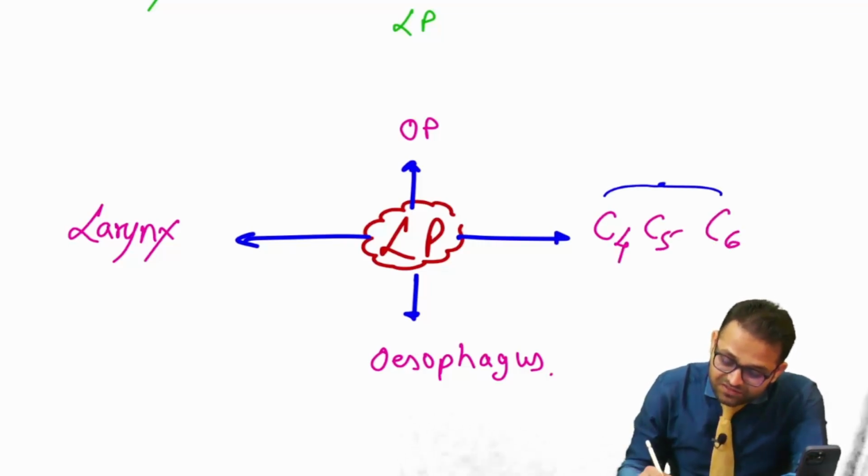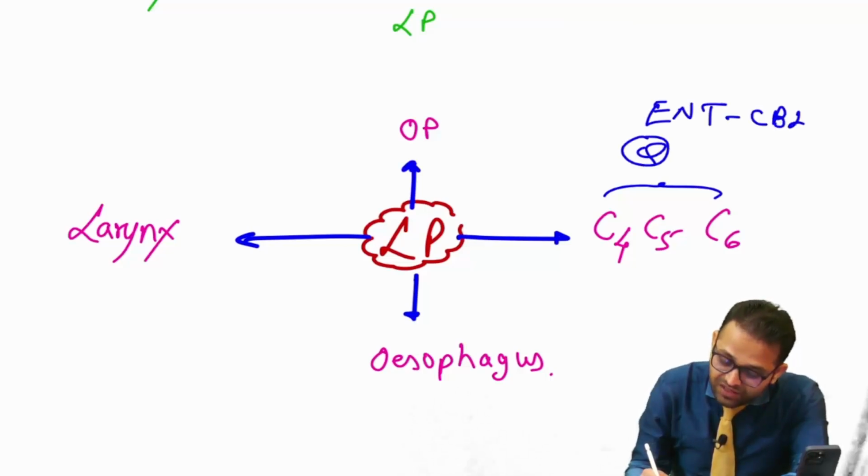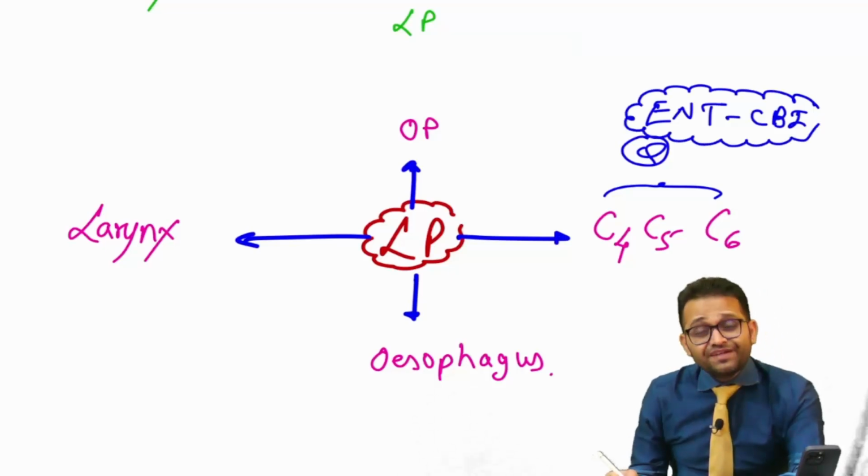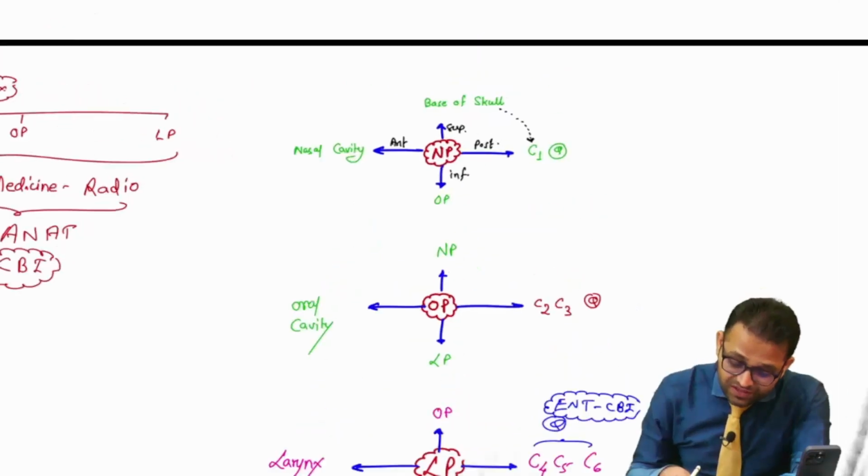Sir, the ENT MCQ. This is your ENT CBI, conceptual brainstorming integration, we are doing. So these are the points you can easily remember.